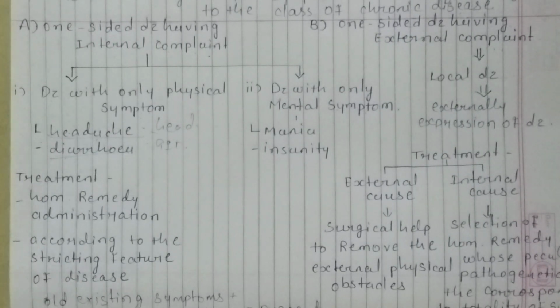So in like manner, each new dose of medicine is to be allowed to exhaust its action. Then a fresh examination of the remaining symptoms is to be made, and the most suitable medicine is to be prescribed until recovery is completed. Okay, so this is the treatment of physical symptoms. That is, first is homeopathic remedy administration, second is according to striking features, and third is that the new symptoms arising are useful in the second prescription.